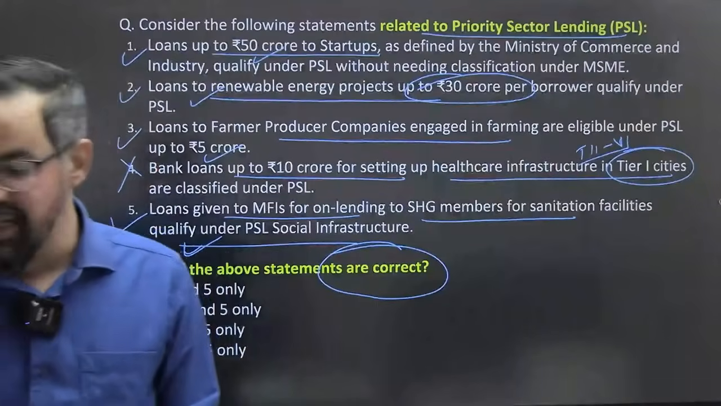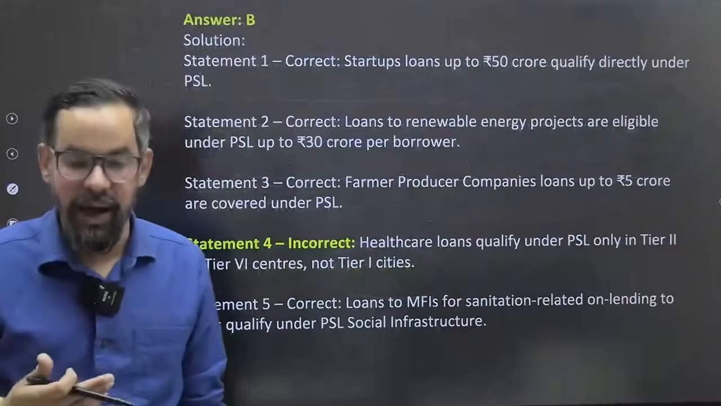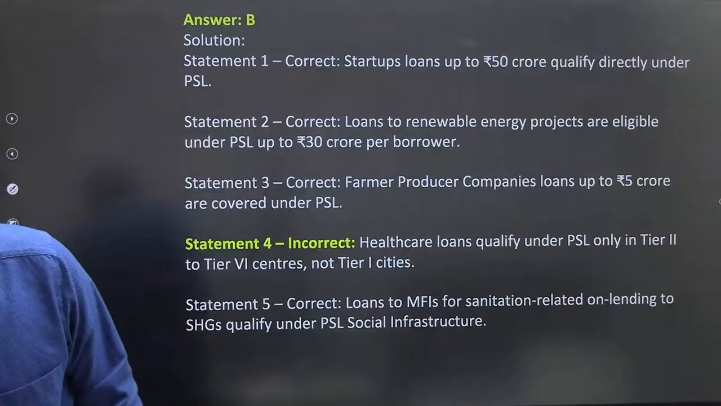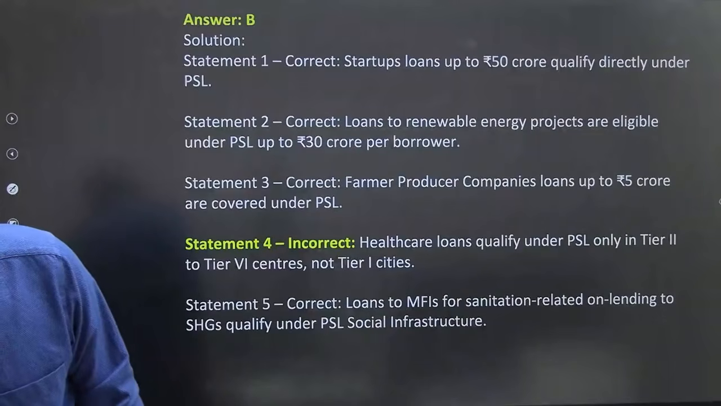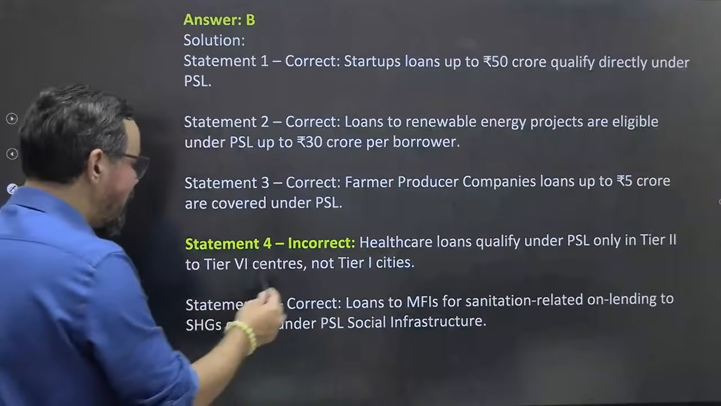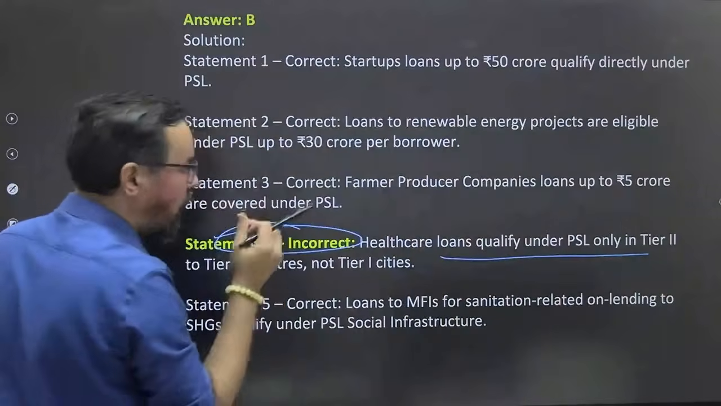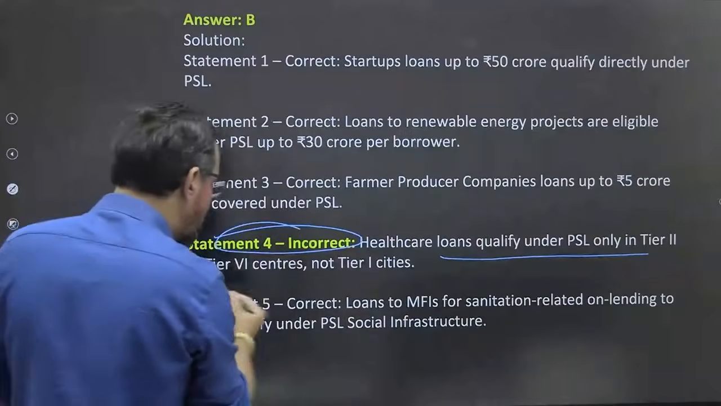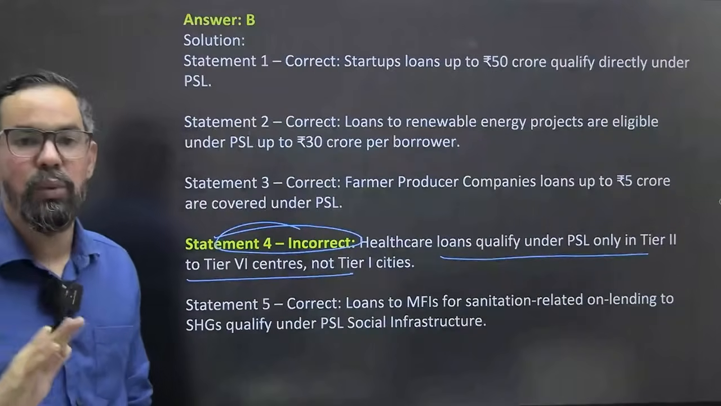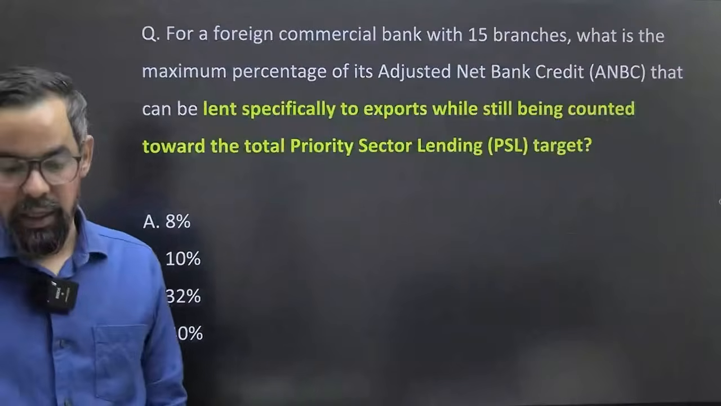Why are you guys not answering? We had gone through the detailed guidelines for this. If you have any difficulty with any point, please let me know in the comment section, I'll try to help you out. So the only wrong statement is this one: healthcare loans qualify under PSL only in tier 2 to tier 6 cities, not in tier 1. This is as per the classification or prudential guidelines regarding PSL. The remaining statements are correct.